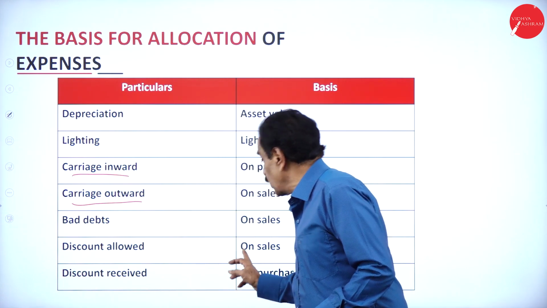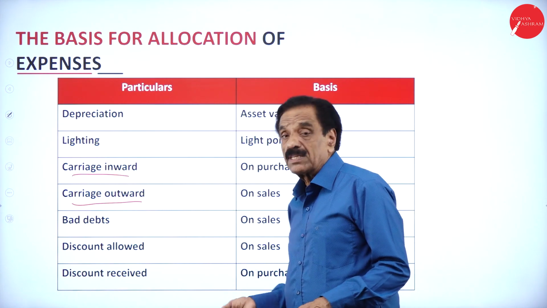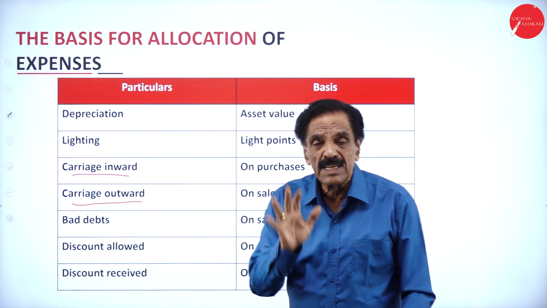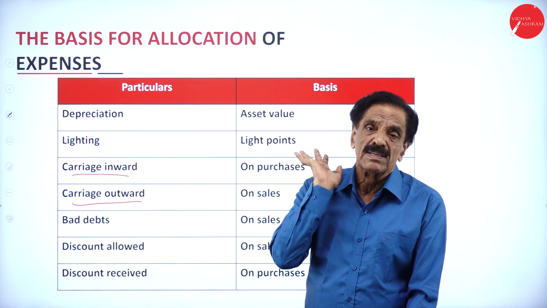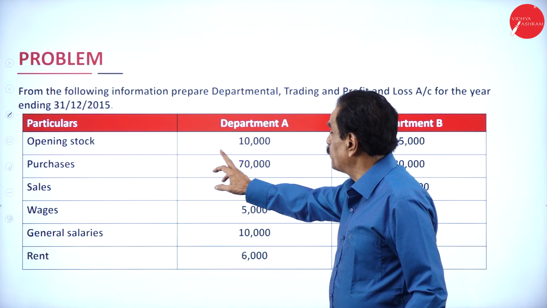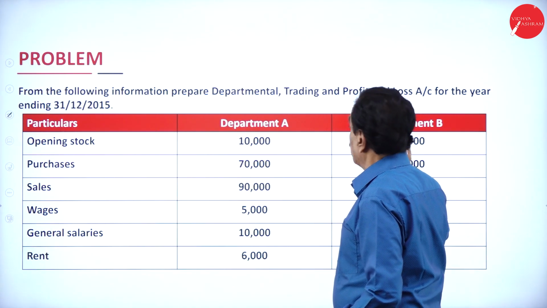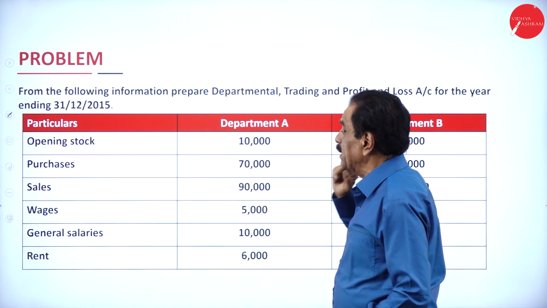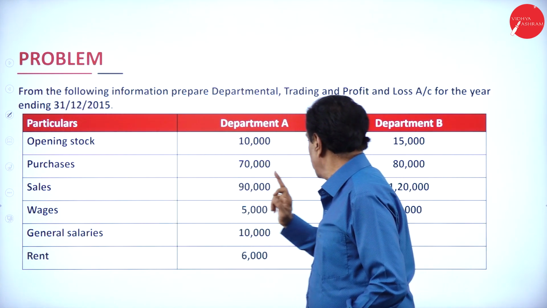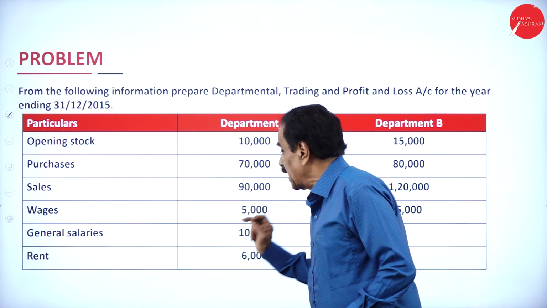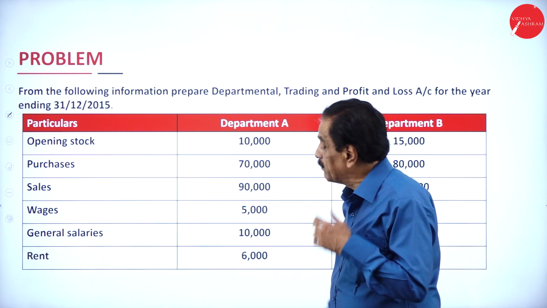Then discount allowed on sale, discount received on purchases. If there is an advertisement, advertisement based on sales. If they give the problem, here opening stock of department A, department B is given, purchase of department A, department B is given, sales of department A, department B is given, wages of department A, B. Salary they have not bifurcated, they will give a chance.